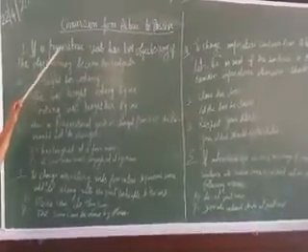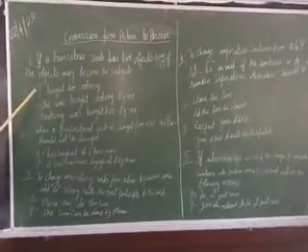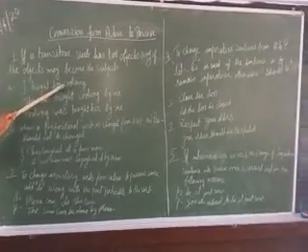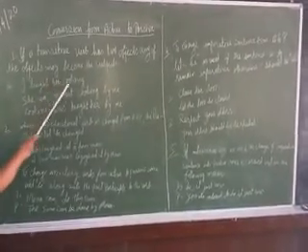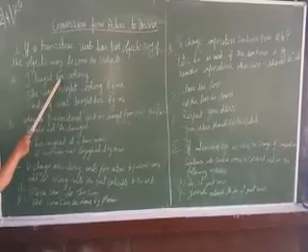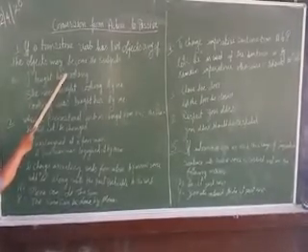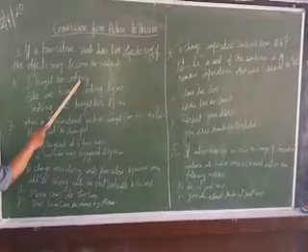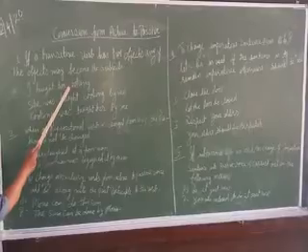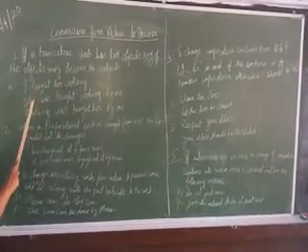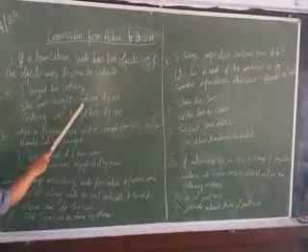Some sentences have got two objects. At that time we can use either one as a subject. For example, "I taught her cooking." This is active voice. Here, her and cooking are the objects. Her is one object and cooking is another object. In this, we can take any one as a subject. First we took her: "She was taught cooking by me."